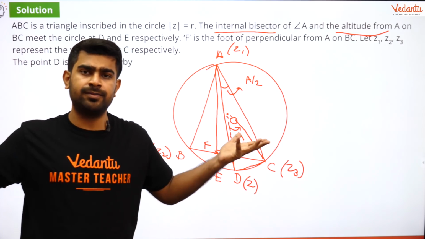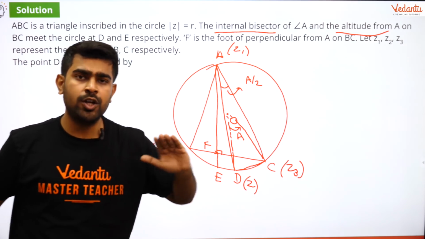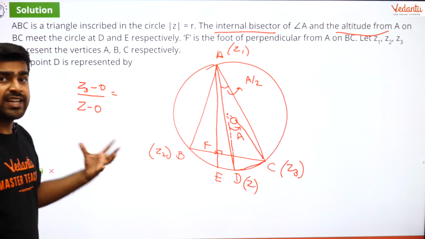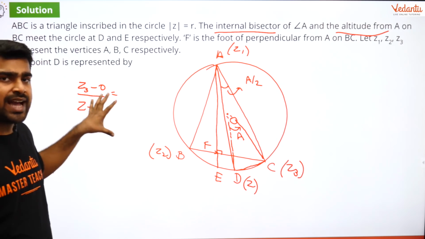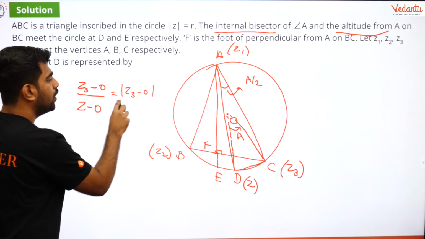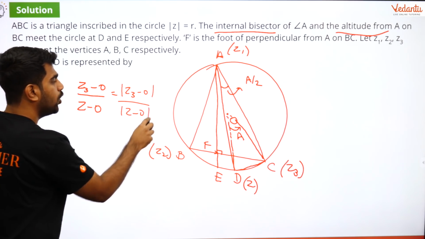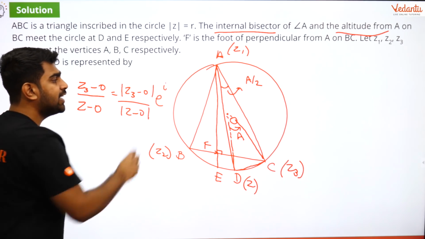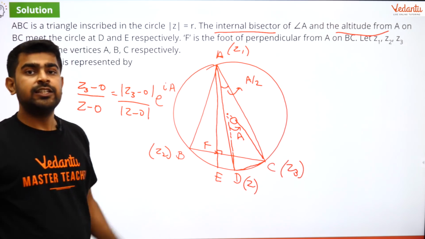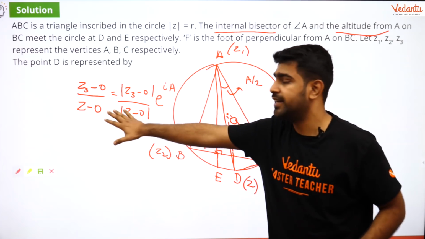Let D be some point Z which I want to find out. So it is going to be Z minus 0. That is how rotation starts. On the right hand side you write that. That will be equal to modulus of Z3 minus 0 by modulus of Z minus 0 into e to the power I angle included between them. That is A. That is the form of rotation.